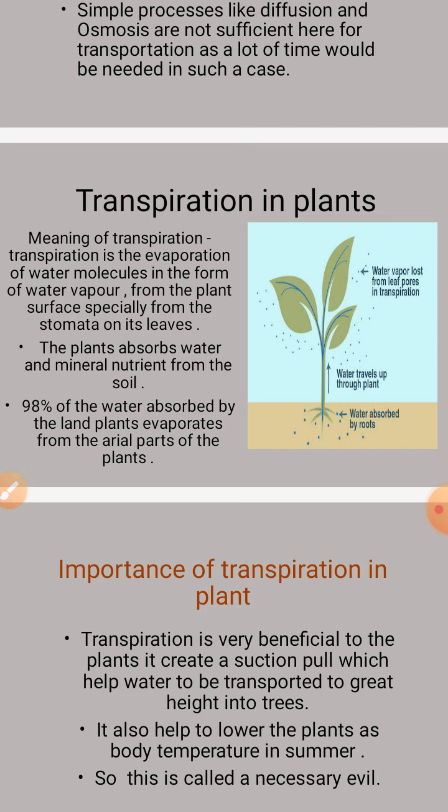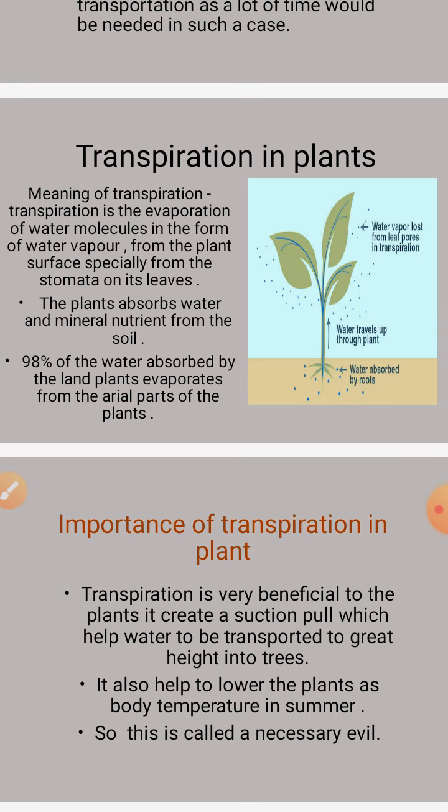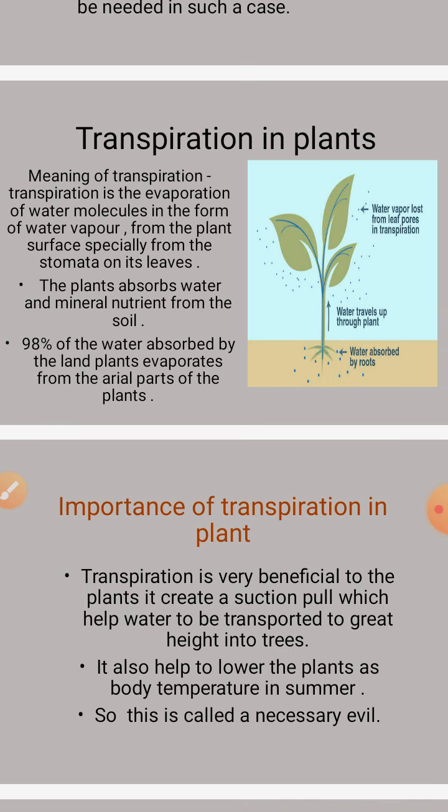Transpiration is also a type of transportation, of water. So what is transpiration in plants? Firstly, the meaning of transpiration. Transpiration is the evaporation of water molecules in the form of water vapor from the plant surface, especially from the stomata on its leaf, is called transpiration.